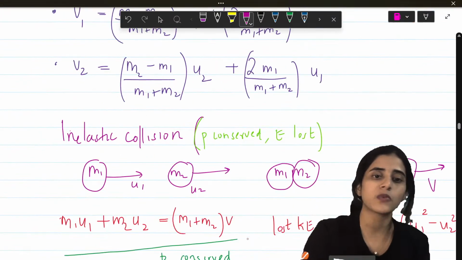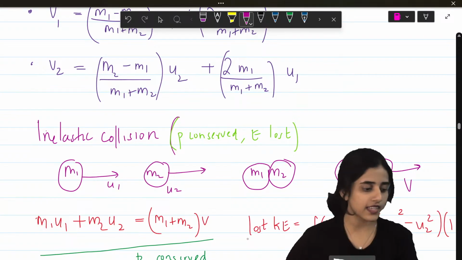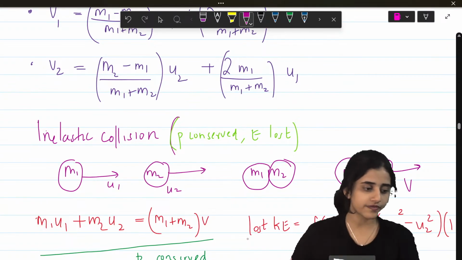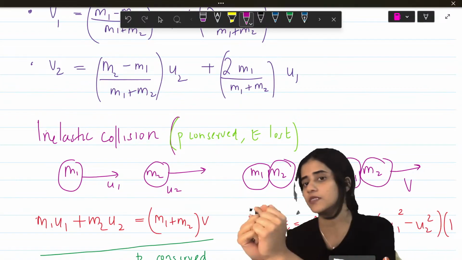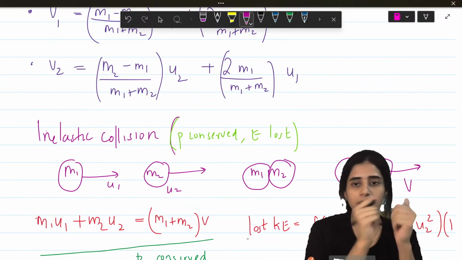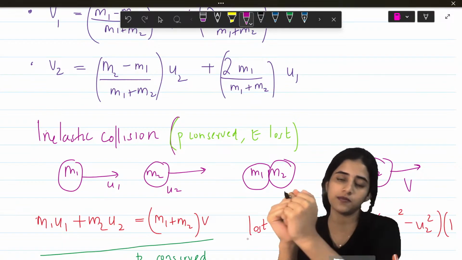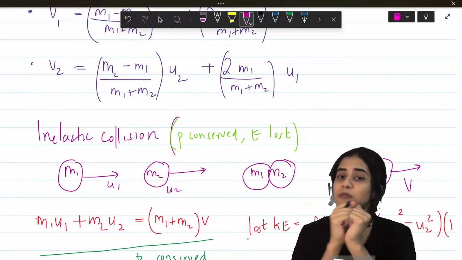But what is an inelastic collision? Inelastic collision is when you have two masses, they hit and then they go together. They go together. But when they go together, they're missing out something.